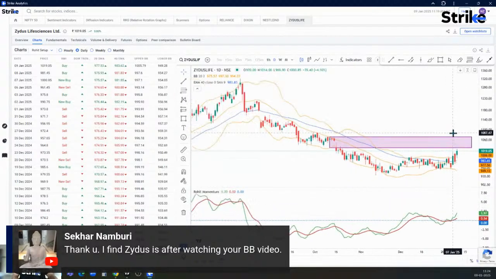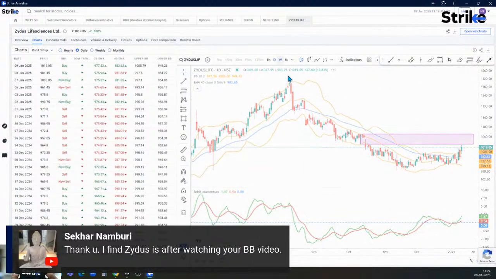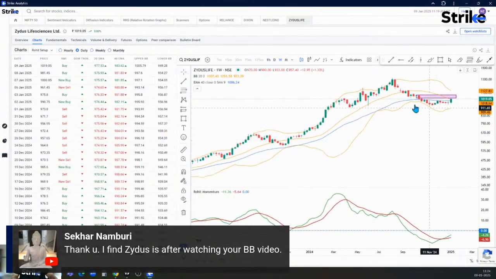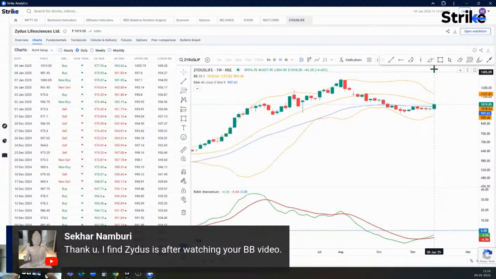This can give you some short term indication, but if you look at the weekly chart of Zydus, yeah, we are at a crucial level. On the weekly chart, we'll have to wait for Friday's closing above these levels. Momentum is bullish, and if on Friday Zydus closes above the 40 EMA and 20 SMA, this would in turn be a bullish thing.